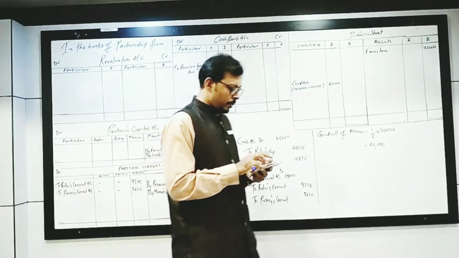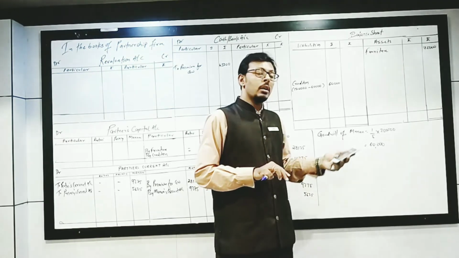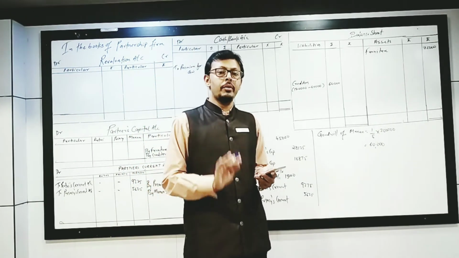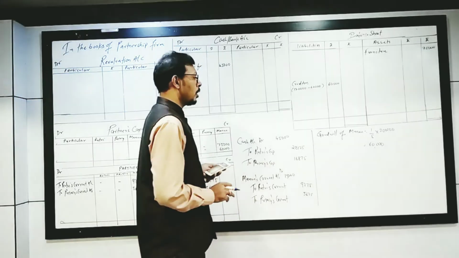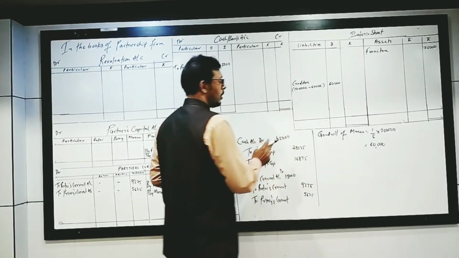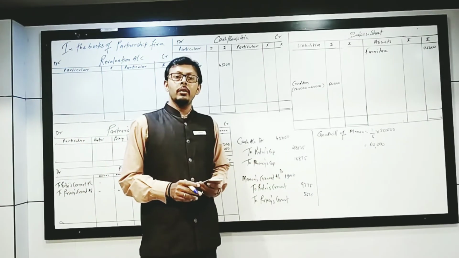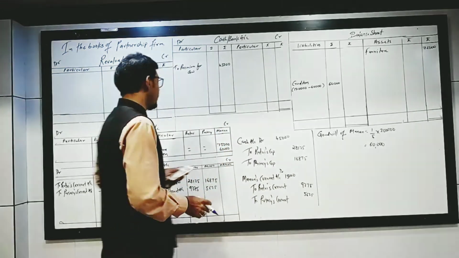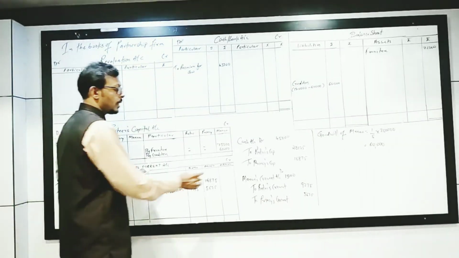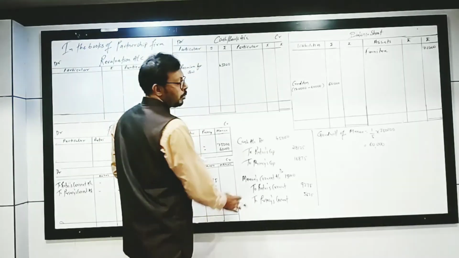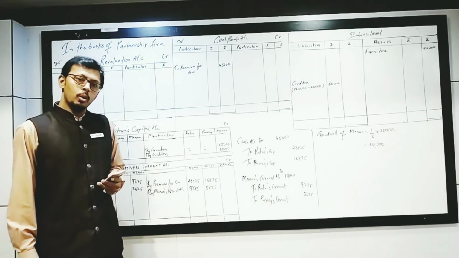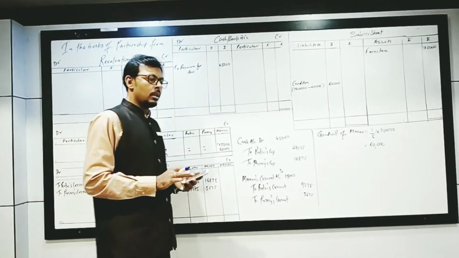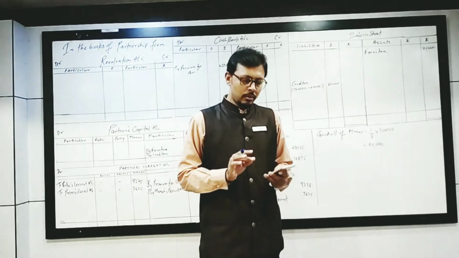The amount of goodwill is rupees 3 lakh. He has brought only rupees 45,000. So the remaining is 15,000, which he has not brought. He was to bring 60,000, but he has brought just 45,000. 15,000 is pending. So we will debit the capital account. But in case we are having the current account, then we will debit the current account of the new partner and credit the current account of the old partners. Only the capital effect will be given in the capital account. Remaining each and everything, the effect will be given in the current account itself.